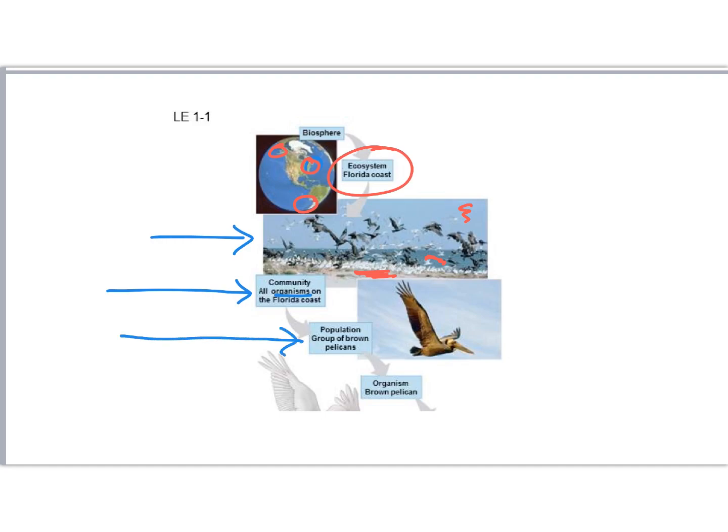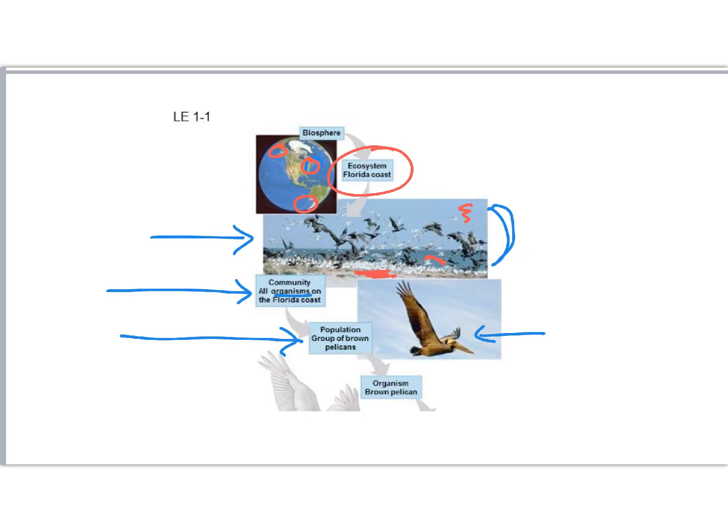We also have populations. Now you can see this is a mixed group of birds here, little white seagulls. You also see these big brown pelicans. I'm sure there's fish and plants and all sorts of other organisms in that community. But when we take it out and look at just who's breeding, in this case, just the pelicans, this is the population. So these are the ones who will share genetic lineage, oftentimes considered a species.